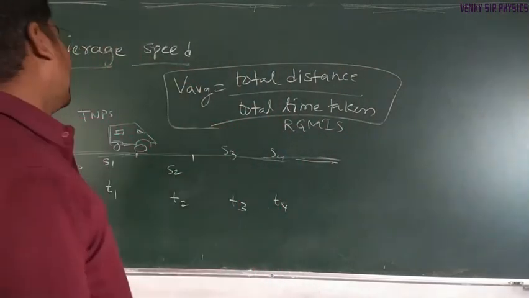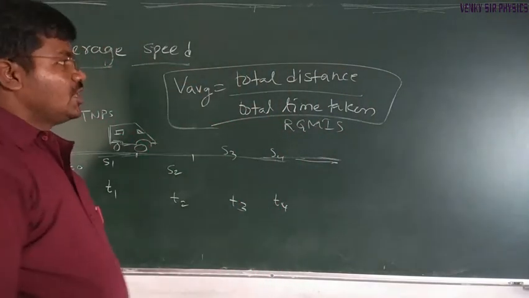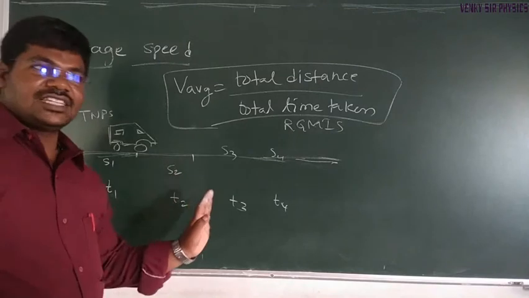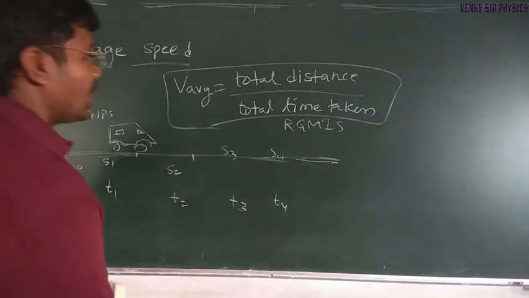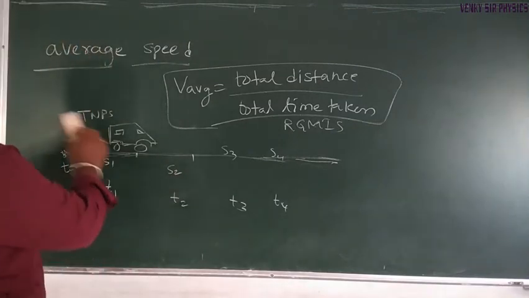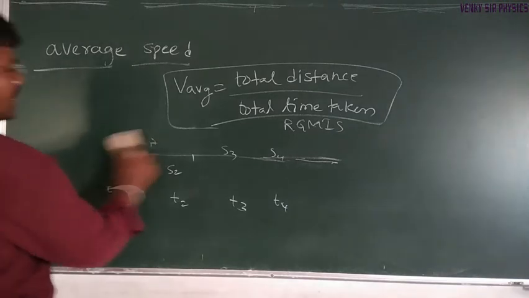Understand? Average speed is defined as total distance covered in total time taken.